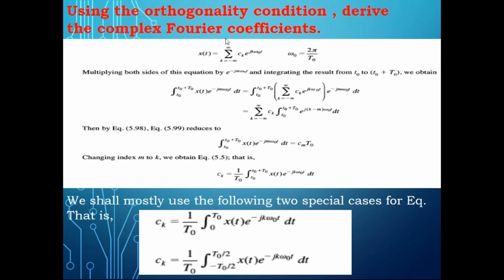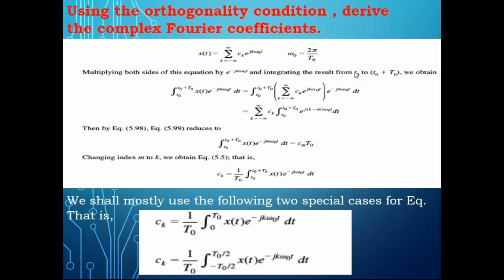Now you have to multiply both sides by e power minus j m omega naught t, and then integrate the result from t naught to t naught plus capital T naught.